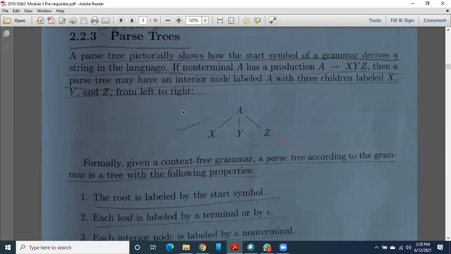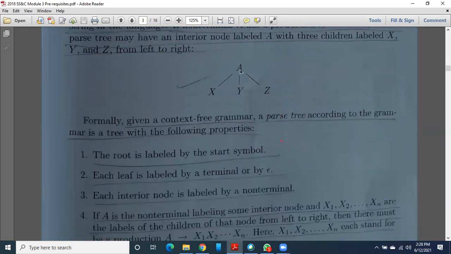These are from left to right. If you observe this diagram here, A is the root node, and it has three child nodes X, Y, and Z. Don't think that A is the parent for all the children; in this example A is the root node for this tree. But sometimes this A may also have a parent. Then that parent is called the parent node or root node, and for that node, A will be the child node.